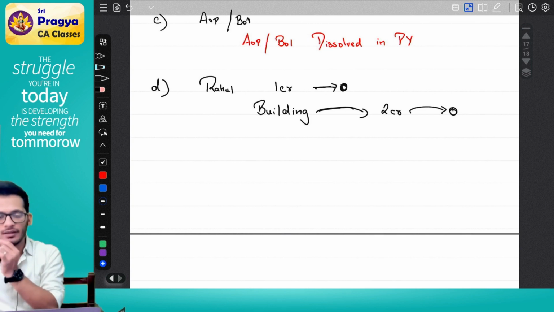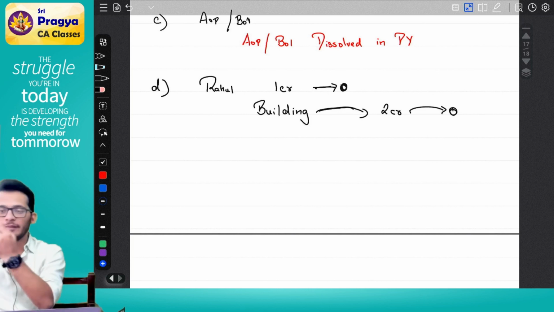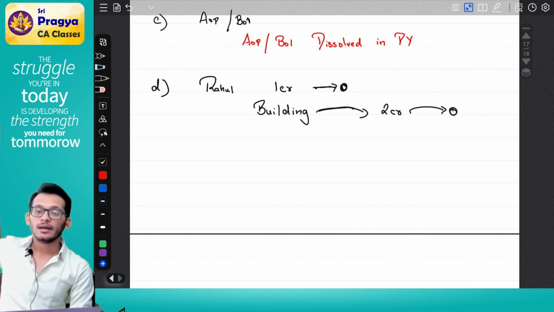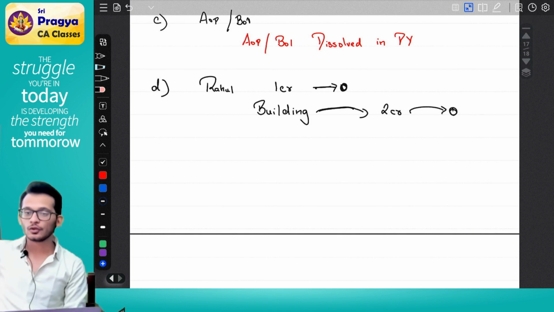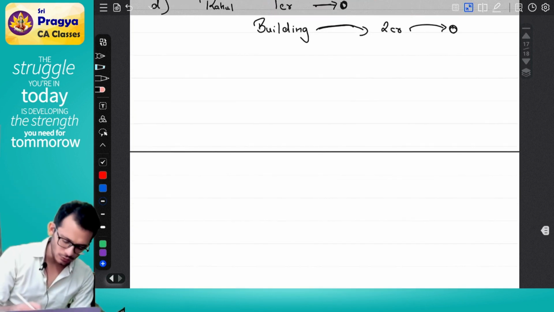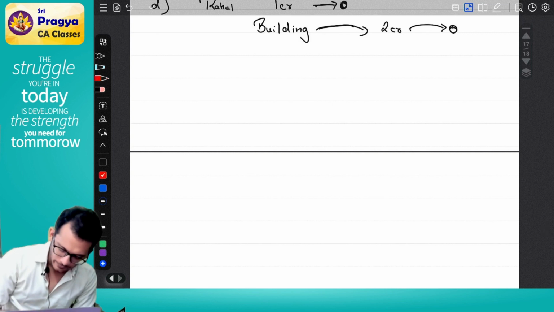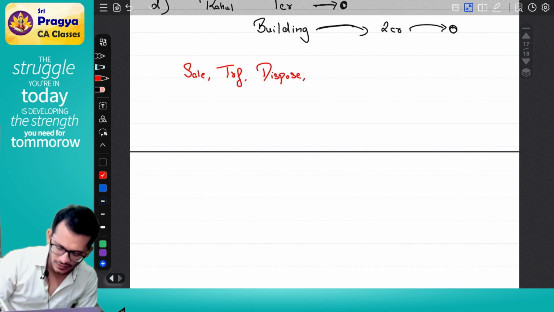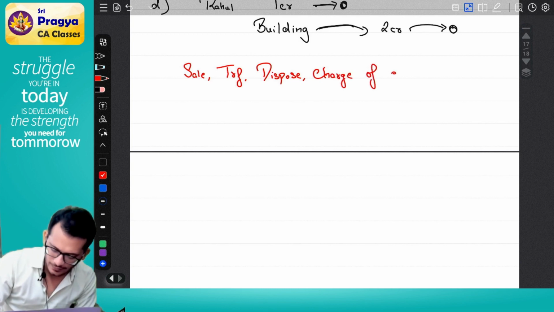Now think about it. You earning 1 crore and you spending 1 crore is a different story. But because you did not want to pay tax on that 1 crore, you cheated the government by not keeping the building also, which means you sold the building with an intention to cheat the government. This is called sale, transfer, dispose or charge of an asset.